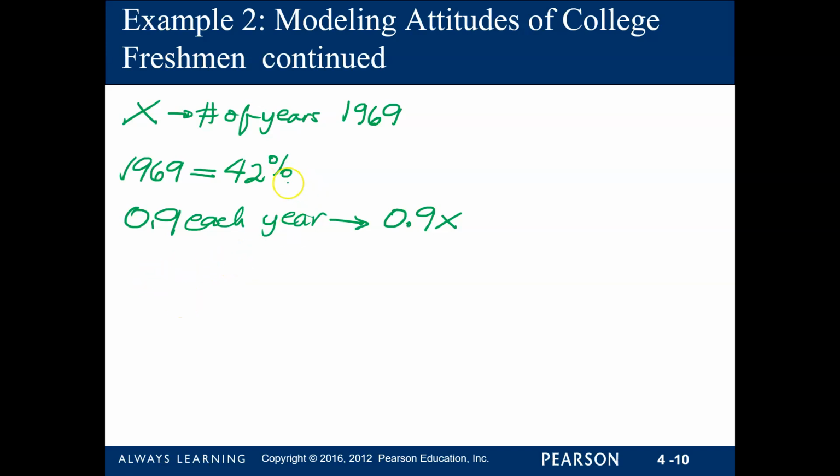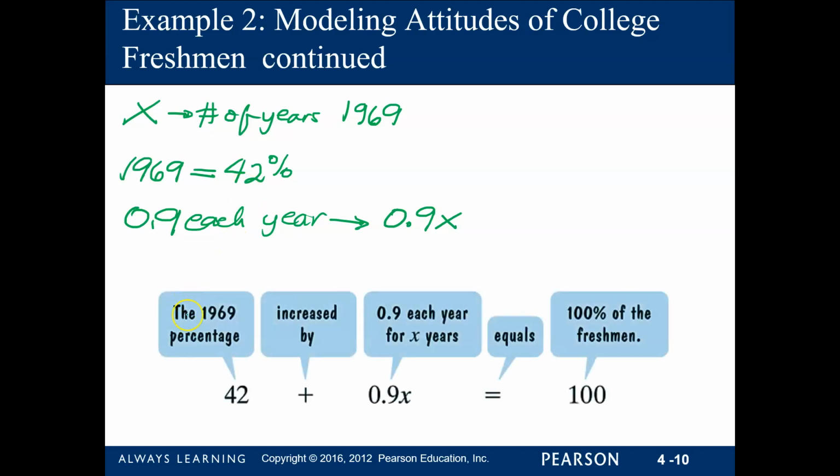So we already have a starting point, which is 42, the percentage, and then every year it increases by 0.9, all right? And we do not know how many years. So our goal is from 1969, how many years should pass before all or 100% of the freshmen believe that being well off financially is important. So this is how our equation would look like.